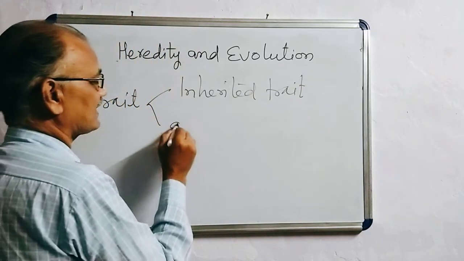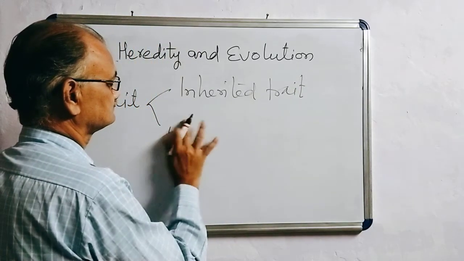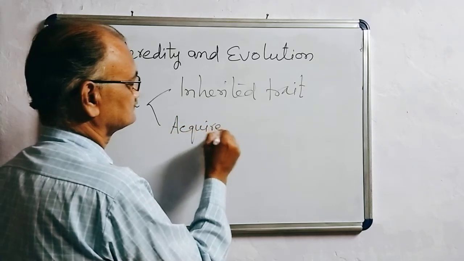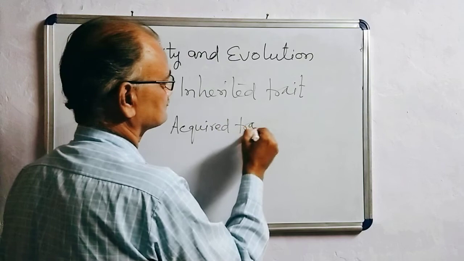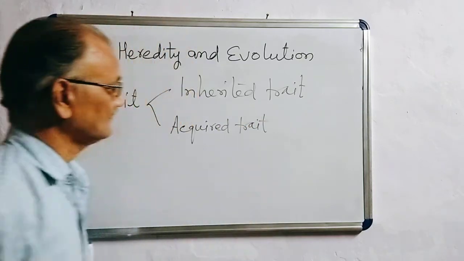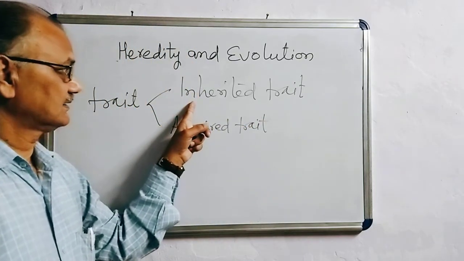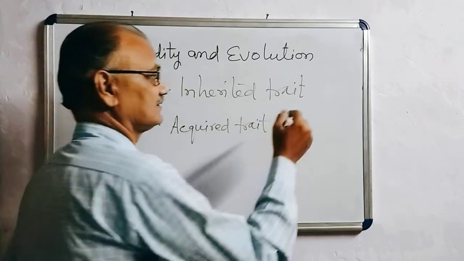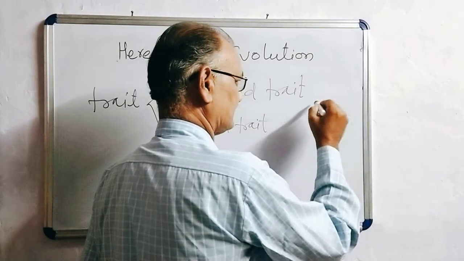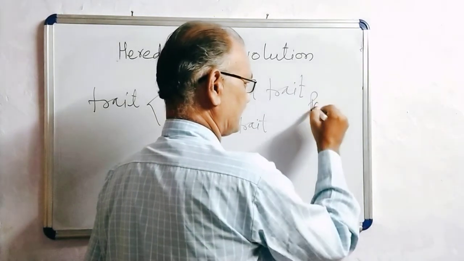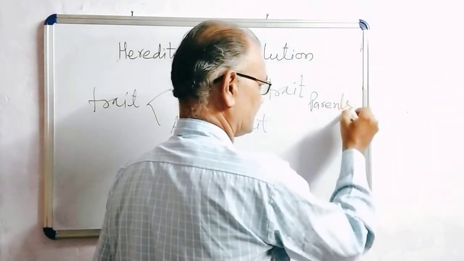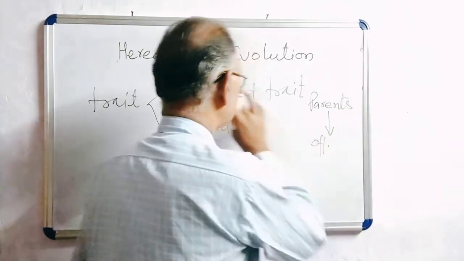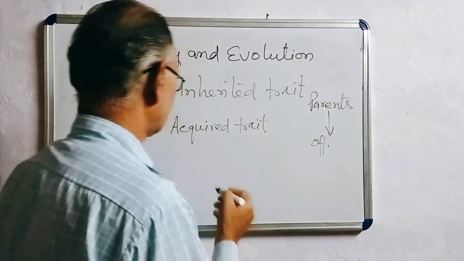Inherited traits are the traits which are inherited from parents to the offspring, meaning any character which was present in the parents and is passed on to the offspring.